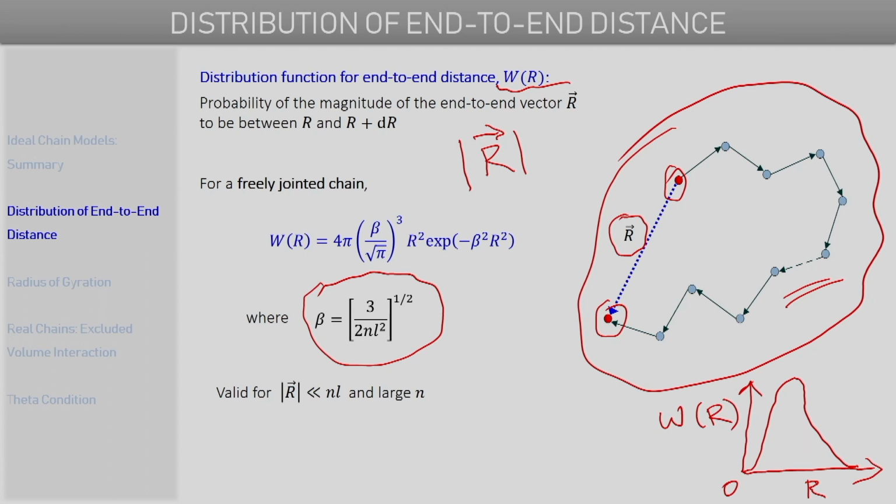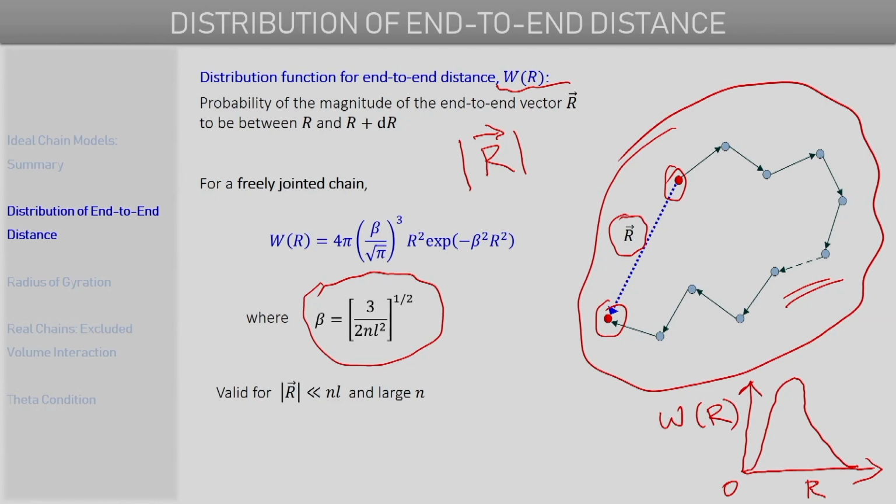The other condition is that the end-to-end distances that we are considering should be significantly lower than the maximum stretched length of this polymer chain.